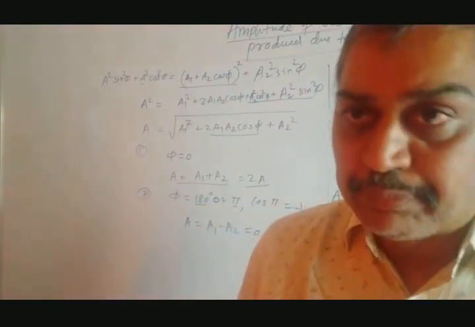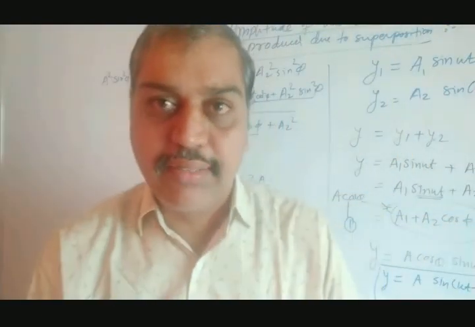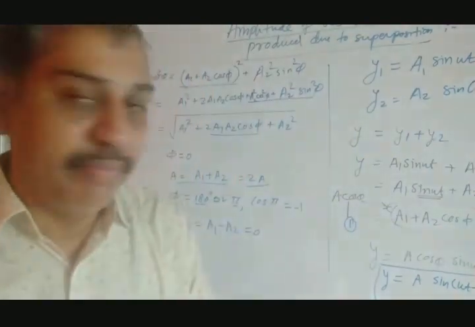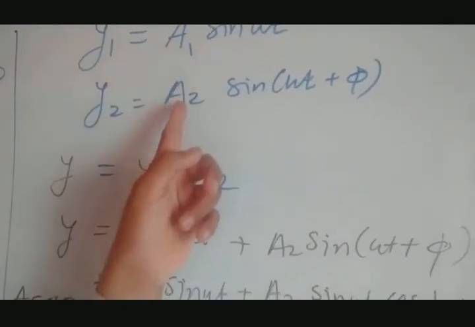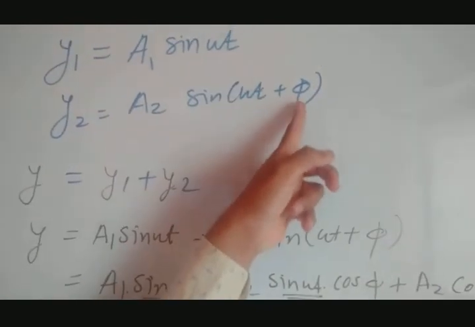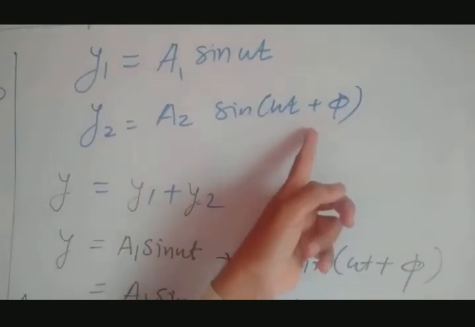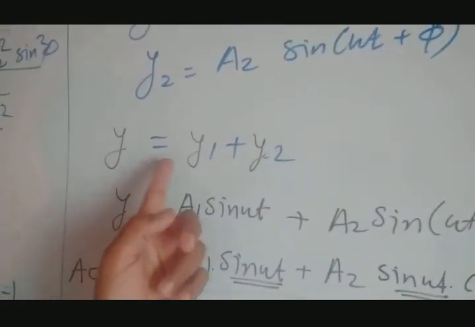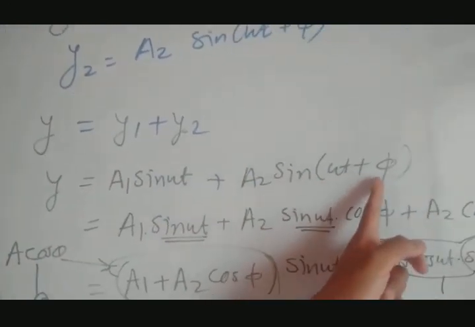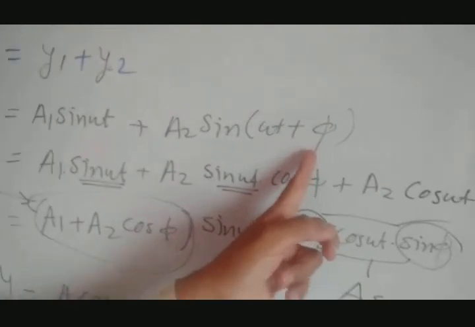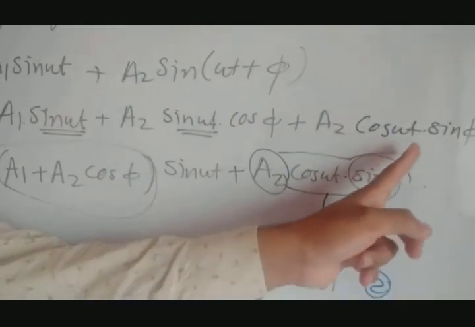Now let's go further, if you understand this topic. It's very simple. What we have done, we'll revise once again. Consider the two waves having different displacements y1, y2 and different amplitudes a1, a2 with some phase change. Here omega t, here it is omega t plus phi. Resultant displacement is y1 plus y2. Add these two, put the values. Here sin omega t plus phi. Use the formula for this. Solve it.